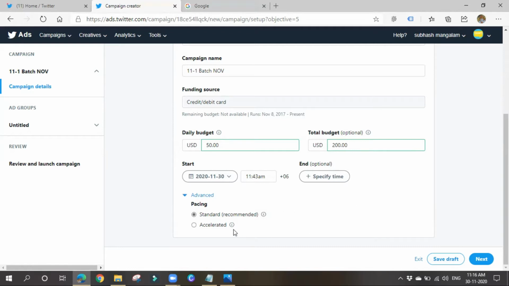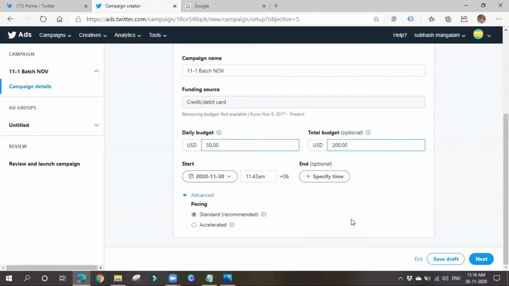Next thing is accelerated. Accelerated means if you want to show your ad very fast. For time-constrained campaigns like major sporting events, it shows ads as often as possible each day. If you want to show your ads as often as possible, you can go for accelerated.